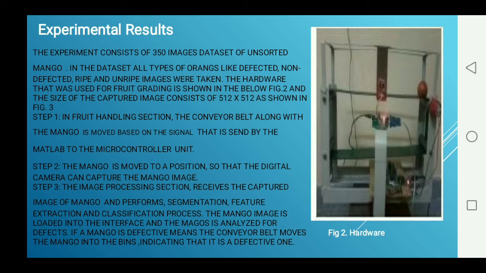Step 3 is the image processing section, receiving the captured mango image for segmentation, feature extraction and classification. The mango image is loaded into the interface and the mango is analyzed for defects. If the mango is defective, the conveyor belt moves it into the bin indicating the defective ones.